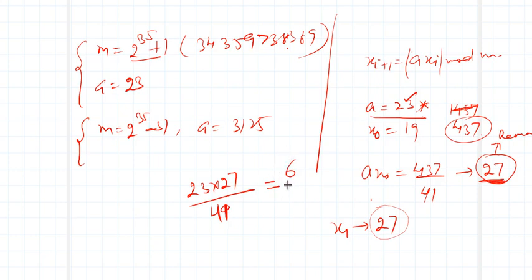But we require a number lying between 0 and 1, so we divide by this m again. Then it lies between 0 and 1. So here 27 is divided by 41 and 6 is divided by 41 and so on. We keep on doing it in this manner and we will get a random number.